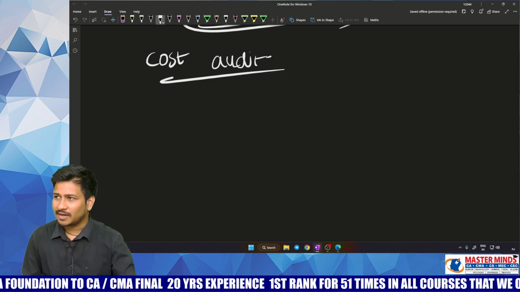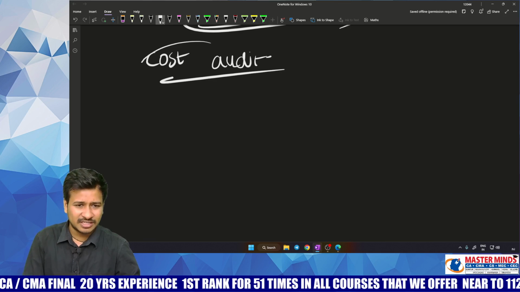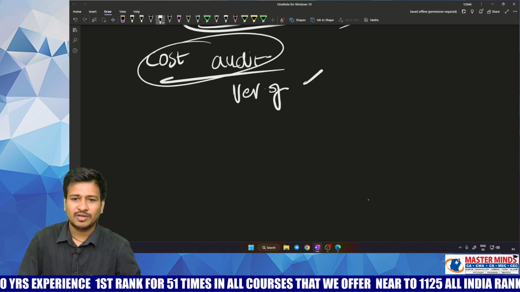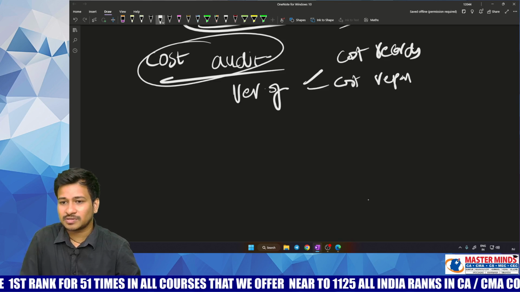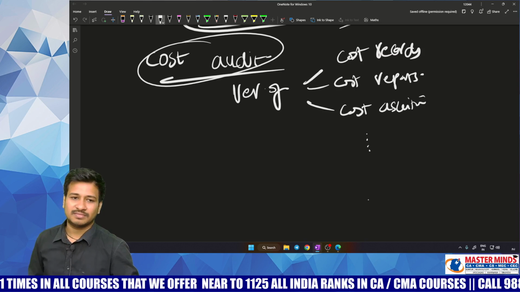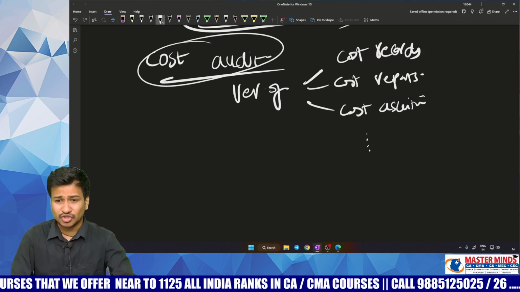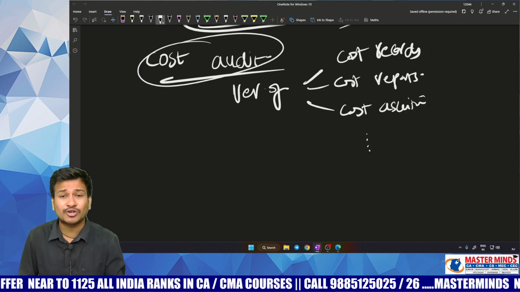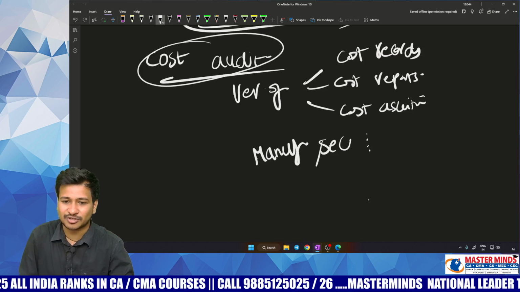To tell you, there's a lot of difference between a financial audit and a cost audit. First of all, let's concentrate on what this cost audit is. Cost audit is the verification of cost records, cost reports, cost ascertainment, etc. You can verify each and everything, like the cost records and cost reports that they have submitted, and cost ascertainment, etc., which all relate to the manufacturing sector.